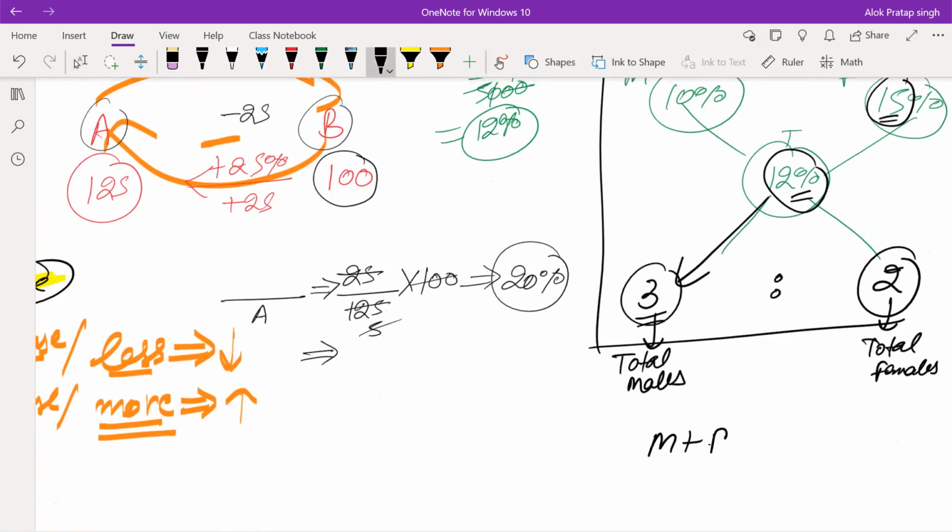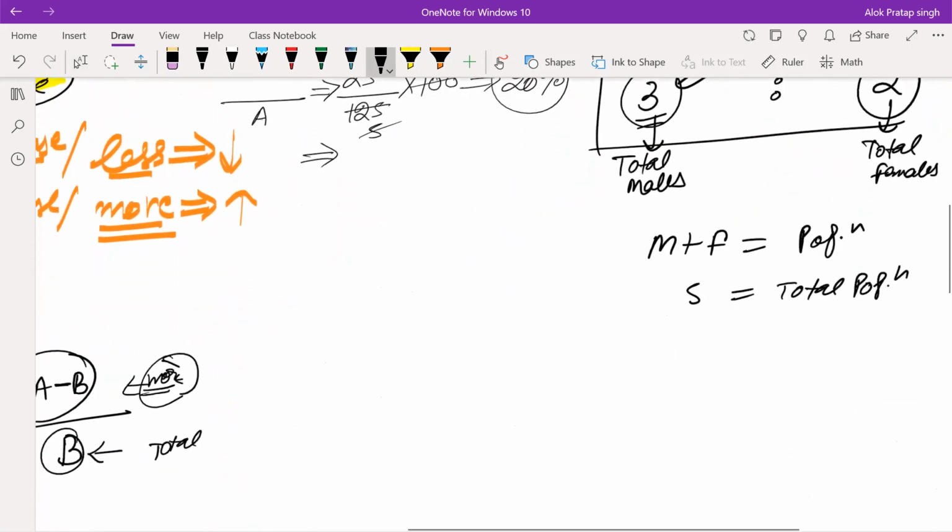Male plus female will represent the total population, which will be equal to 5. But according to the question, our total population is equal to 5,000. That means 5 will be equal to 5,000. 1 will be equal to 1,000.